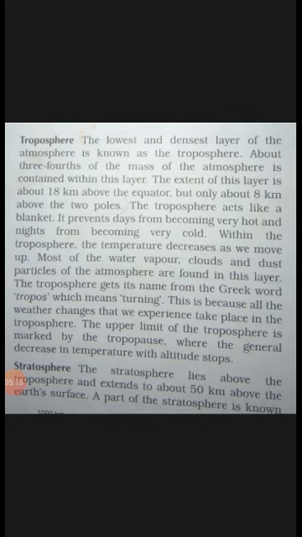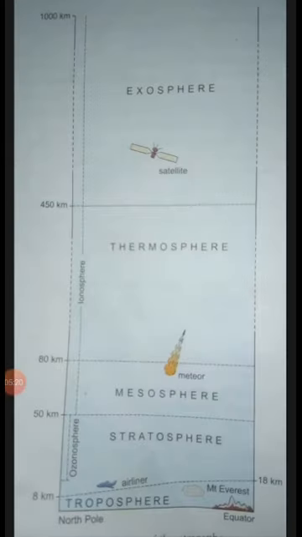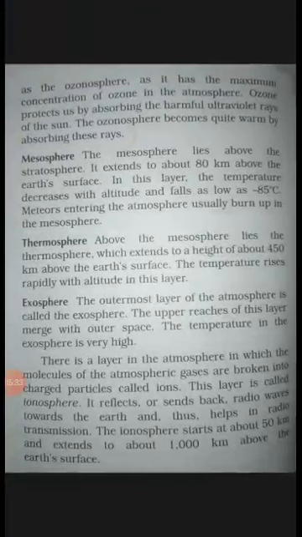After that the next layer is thermosphere. This sphere lies above the mesosphere and it extends about 450 kilometers. After that, the outermost layer of the atmosphere is the exosphere.